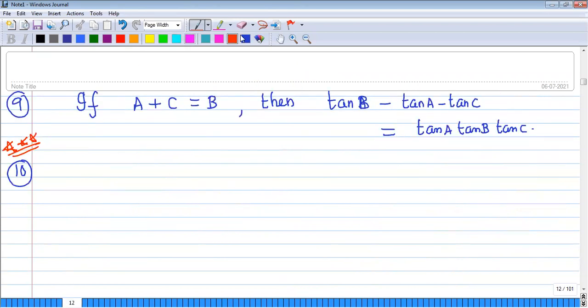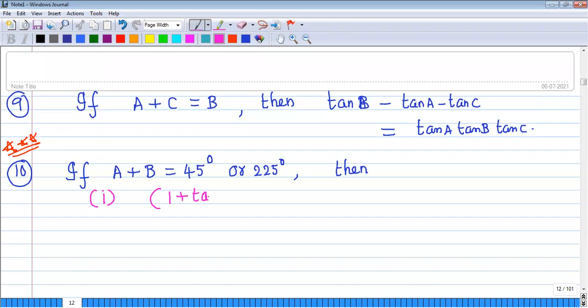Right. So next, this is very important. If A plus B is equal to 45 degrees, if the sum of two angles is equal to 45, or it may be 225 degrees. That is a multiple of 45 only; 5 times 45 gives 225. Restricted to only these two angles. Then, please all of you note down this very important point, because in questions we need to make use of this formula: 1 plus tan A into 1 plus tan B equals 2.